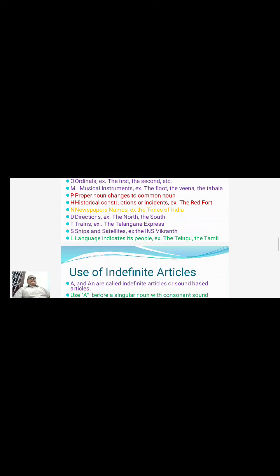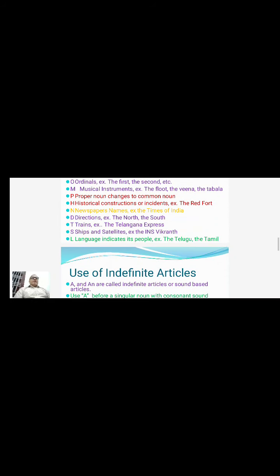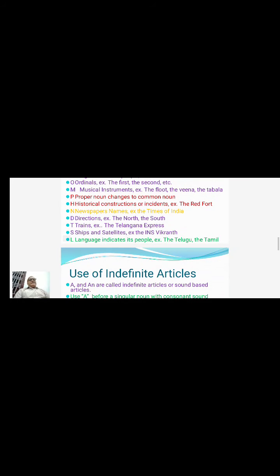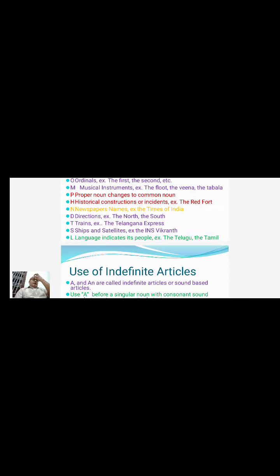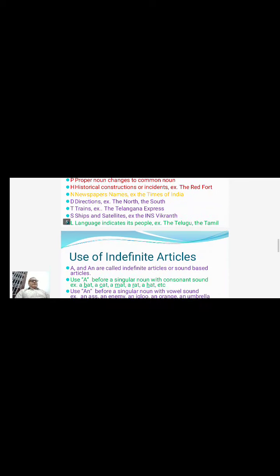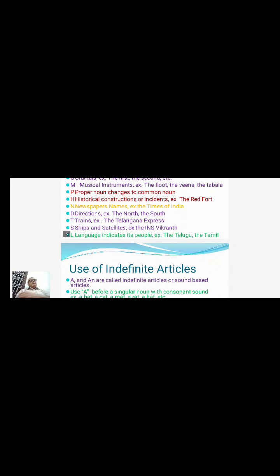And the next one is S. S stands for ships and satellites. Before the names of all ships and all satellites, we need to use the definite article. For example, ships like the Sagaramatha, the Titanic, etc. Satellites: the Aryabhatta, the INSAT, the PSLV, the GSLV, etc. And the last one also: language indicating its people. For example, the people who speak Telugu are called the Telugu people.